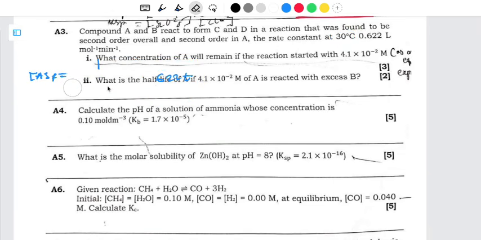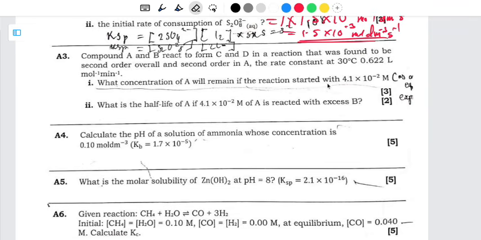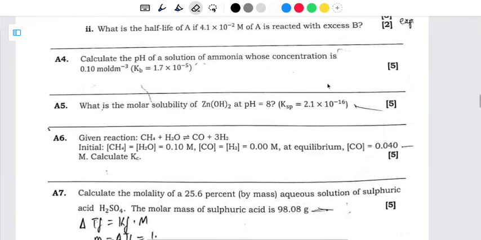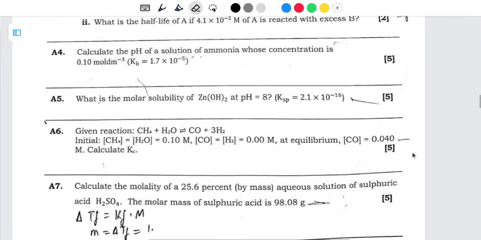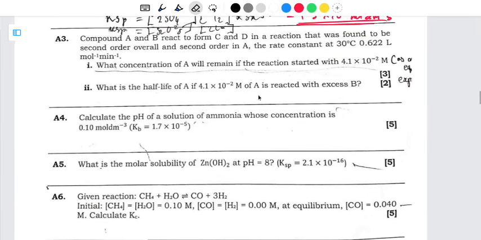Okay. So now, for the second part, it is asking us to calculate the half-life of A if 4.1 multiplied by 10 to the power negative 2 of A is reacted with B in excess. So to answer the half-life, what are we going to do? We are going to do this.